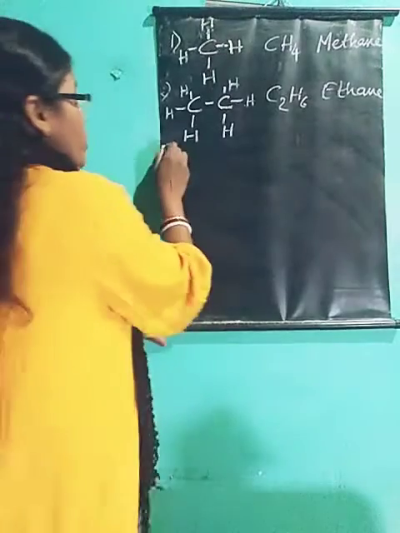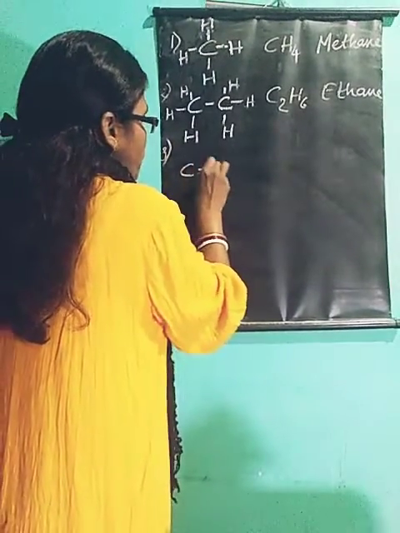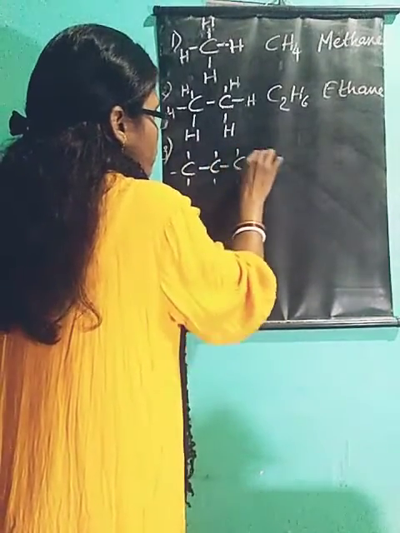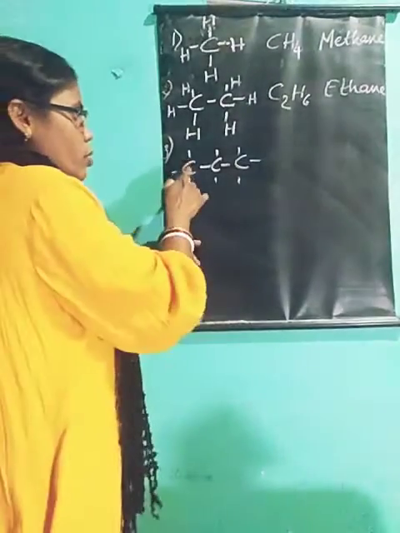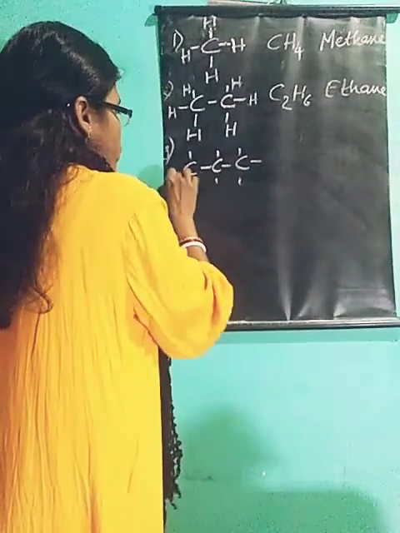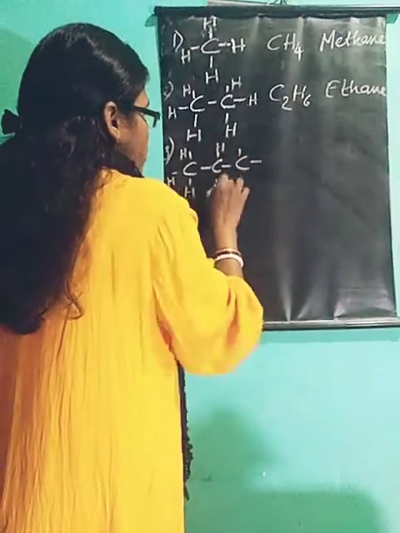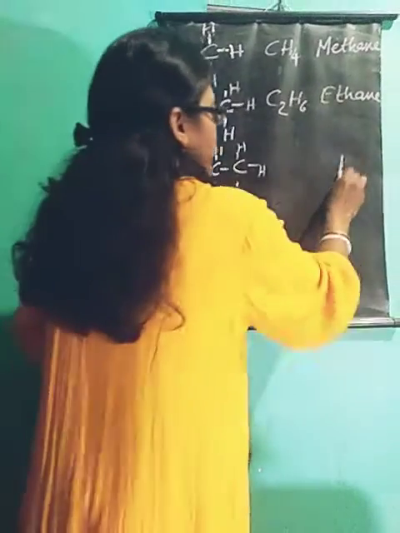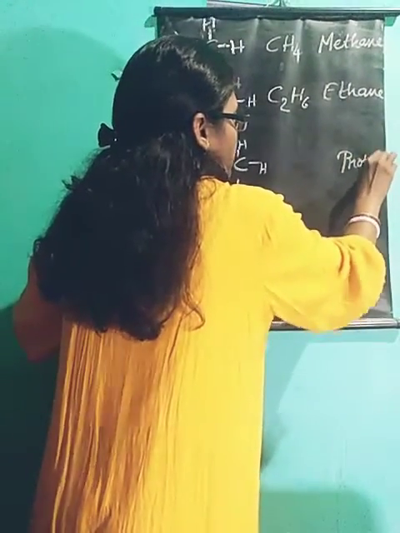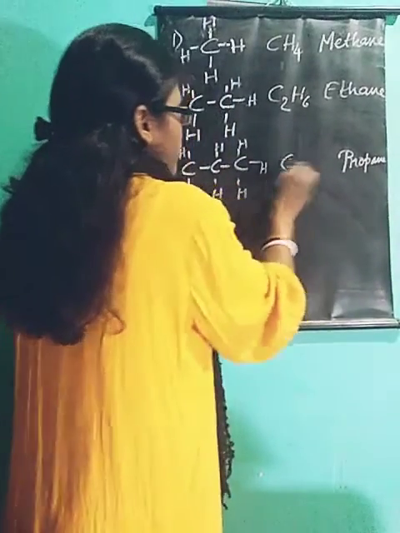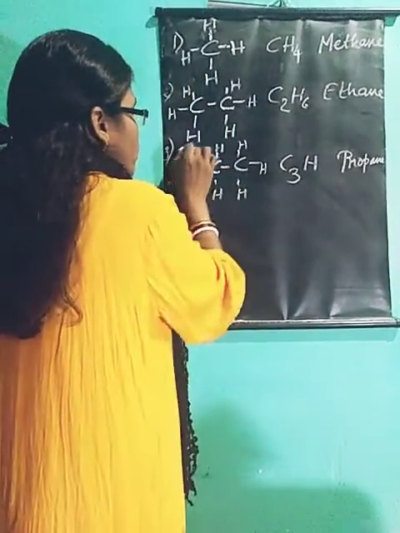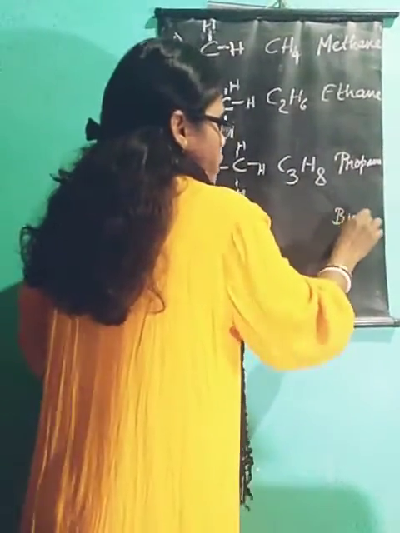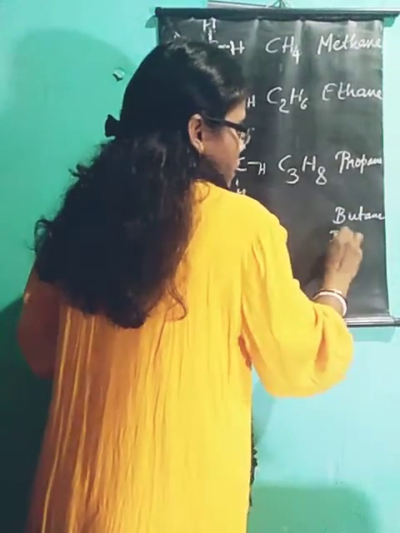Got it? Now the third one has 3 carbon atoms. Again check the valencies and satisfy each valency for each carbon atom. For this separately you need to satisfy. So here you can see this is the structure of propane. It is called propane. So the formula is C3H, count 1, 2, 3, 4, 5, 6, 7, 8. H8. Got it? This way you will have butane, you will have pentane.